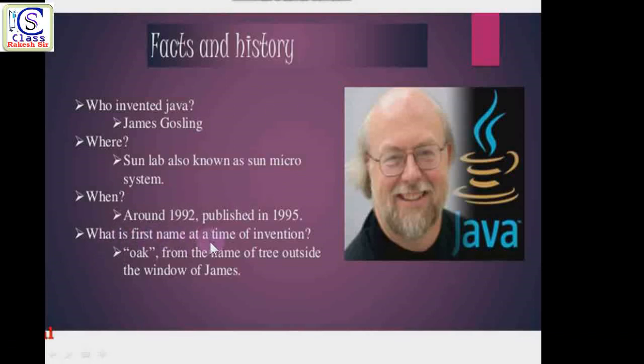What is the first name at the time of invention? Oak is the first name of Java at the time of invention. So this is some basic information, the basic history of Java that you have to understand: who the inventor is, where it was invented, in which year it was invented and published, and what the first name was.